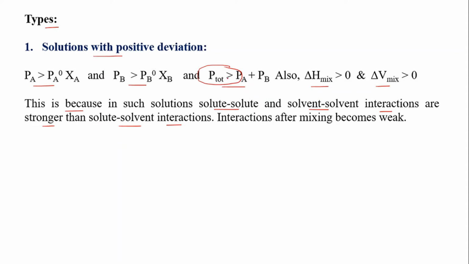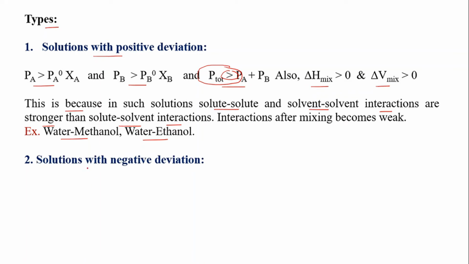That means this is a positive deviation from Raoult's law. The example of such a solution is water-methanol or water-ethanol. If we mix water with alcohol in a certain proportion, you will get a solution with positive deviation, which is called a non-ideal solution.